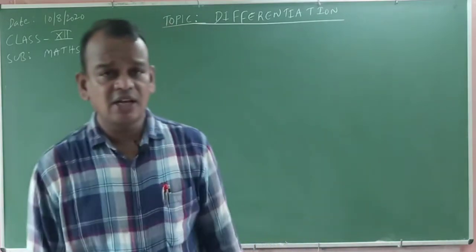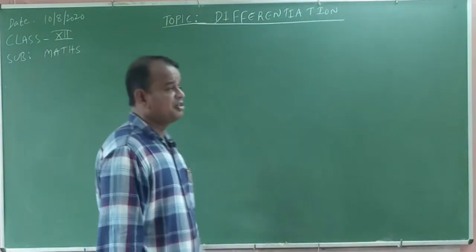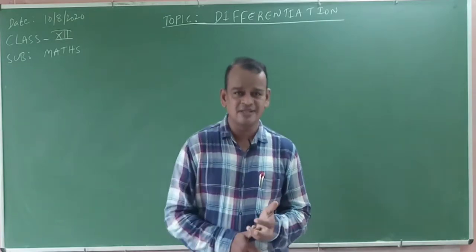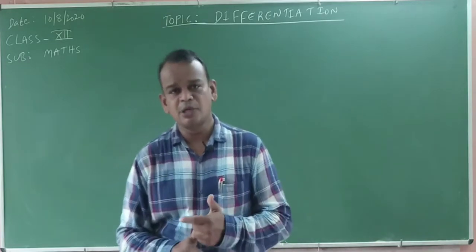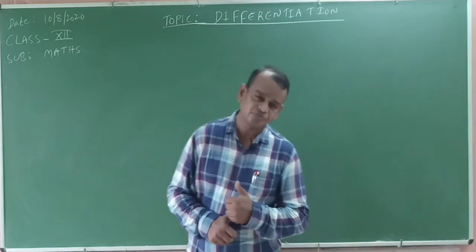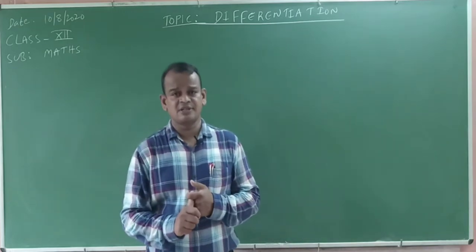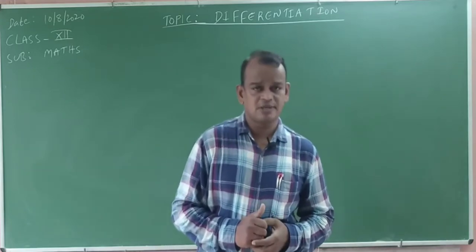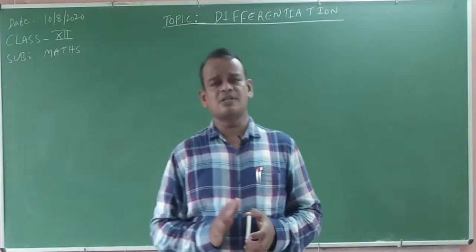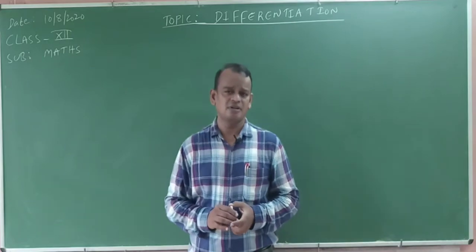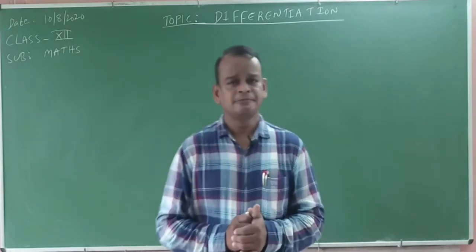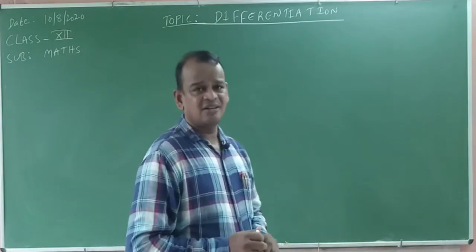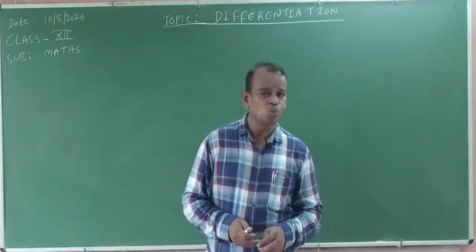Compulsorily you learn this one. Means you learn up to transformations: trigonometric formulas, basics, compound angles, multiple and submultiple angles, and transformations. Compulsorily you learn all those formulas. First learn the formulas by heart, keep all the formulas in mind. That is why this topic is very easy, otherwise we cannot do it.